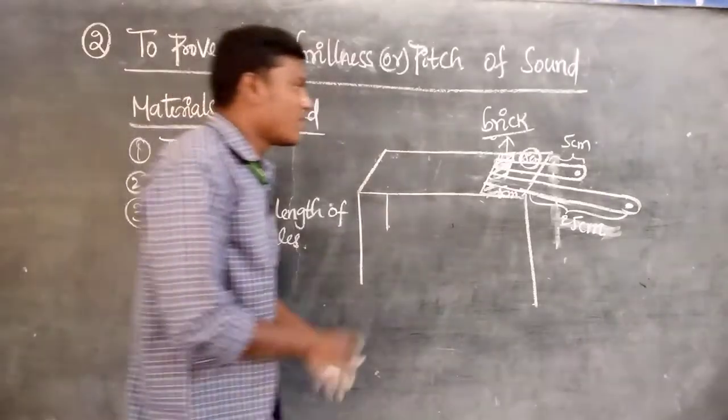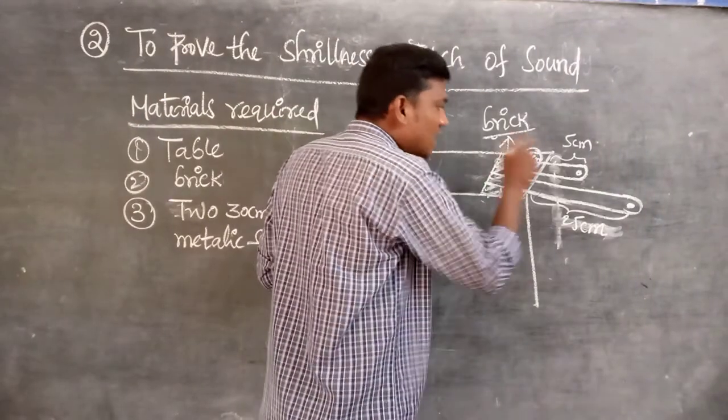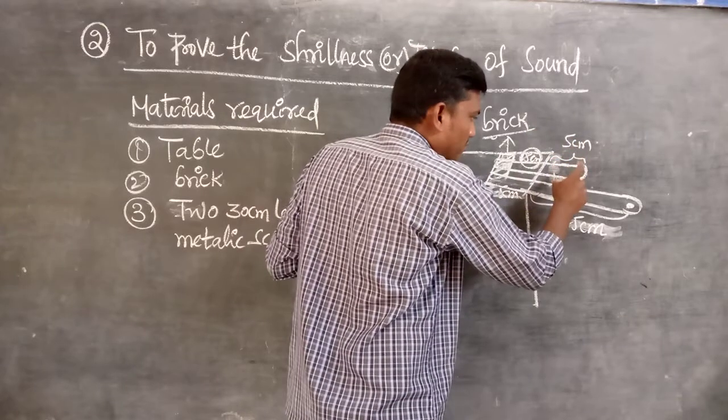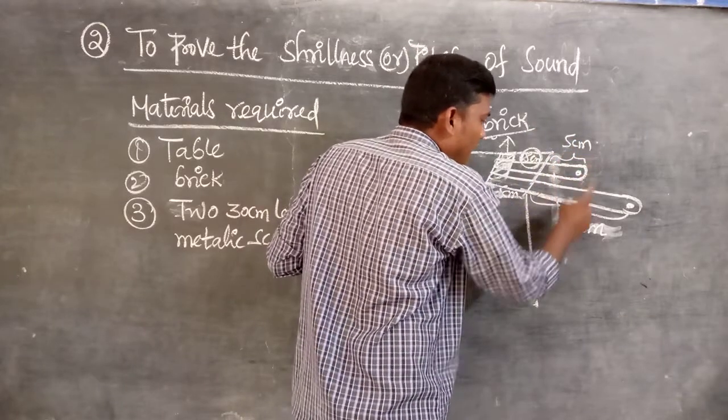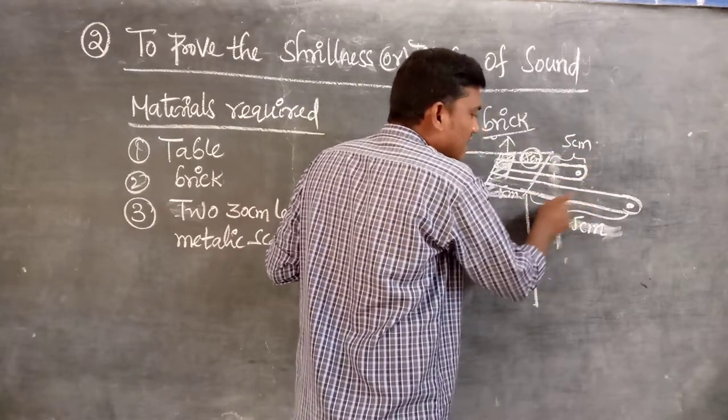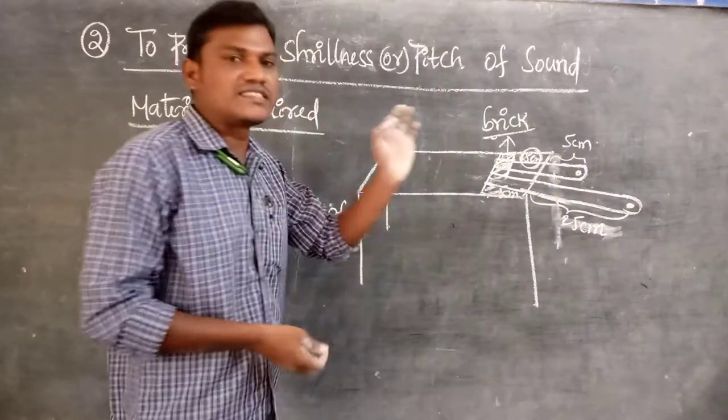Now listen very carefully. First of all, tap the 5 centimeter and 25 centimeter lengths of the scales in the air slightly. It is a gentle force.